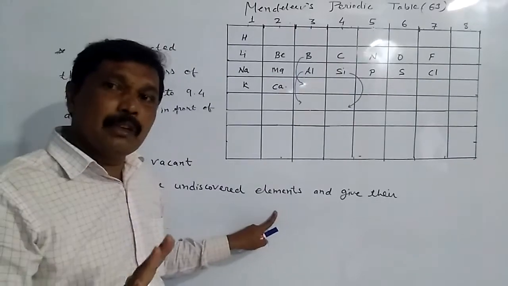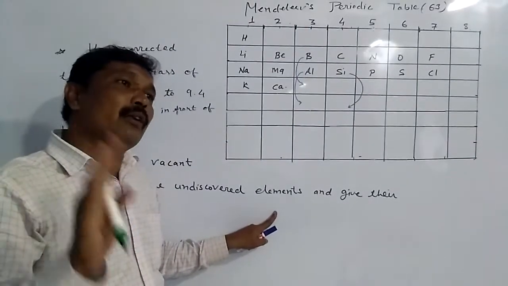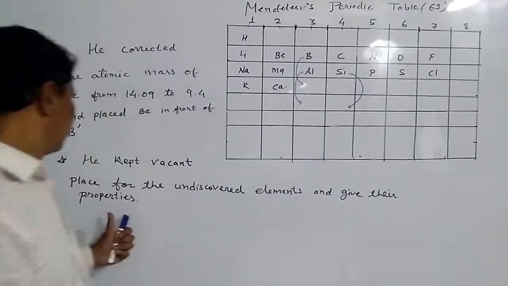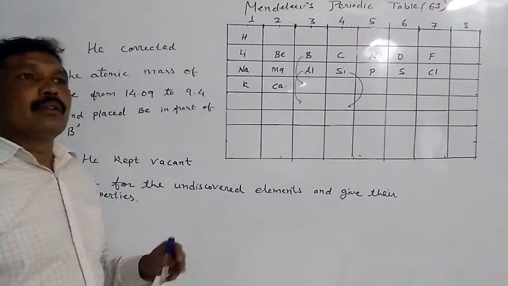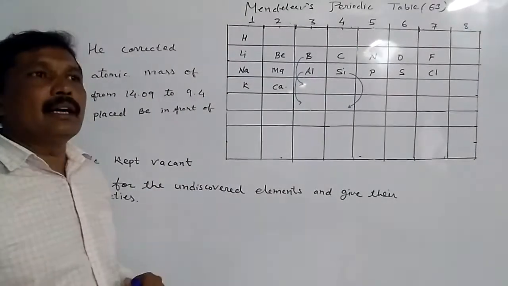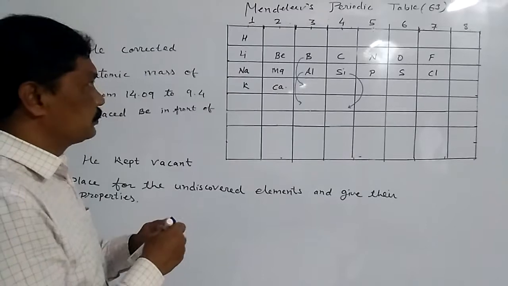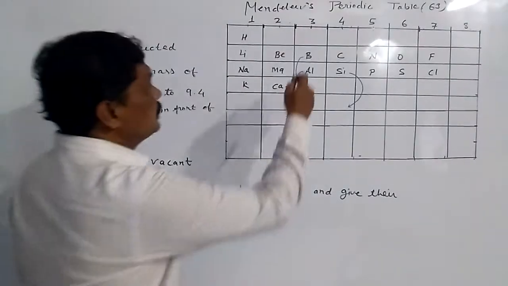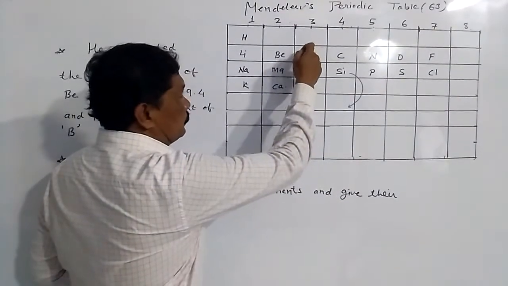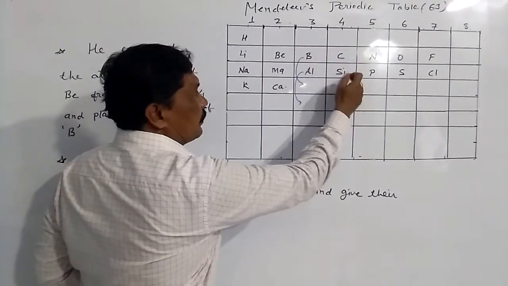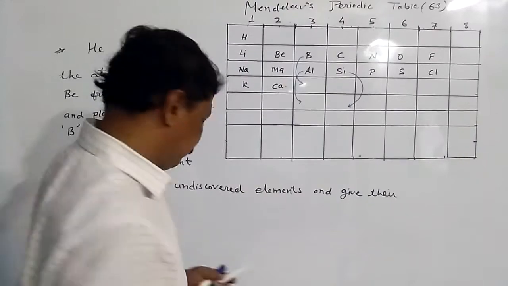Not only did he keep vacant places, but he also gave the properties of these elements. Now we will concentrate on the table which I have drawn for you. Here you will see boron, here aluminium, and here silicon.